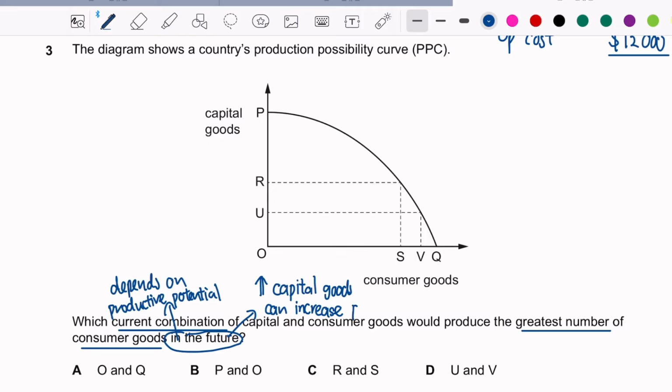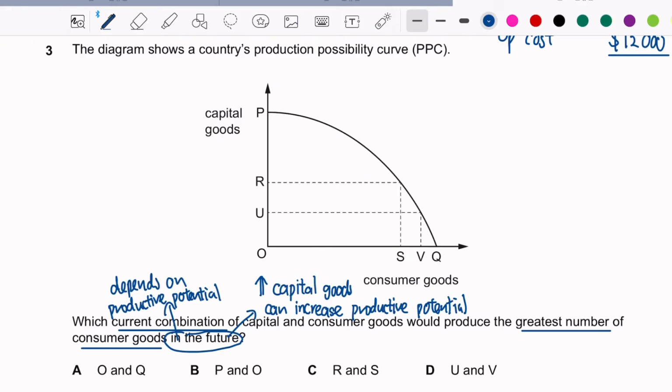Why is that so? Examples of capital goods are factory and machinery. Since consumer goods are produced in factories and by machinery, increasing capital goods right now increases the consumer goods to be produced in the future.